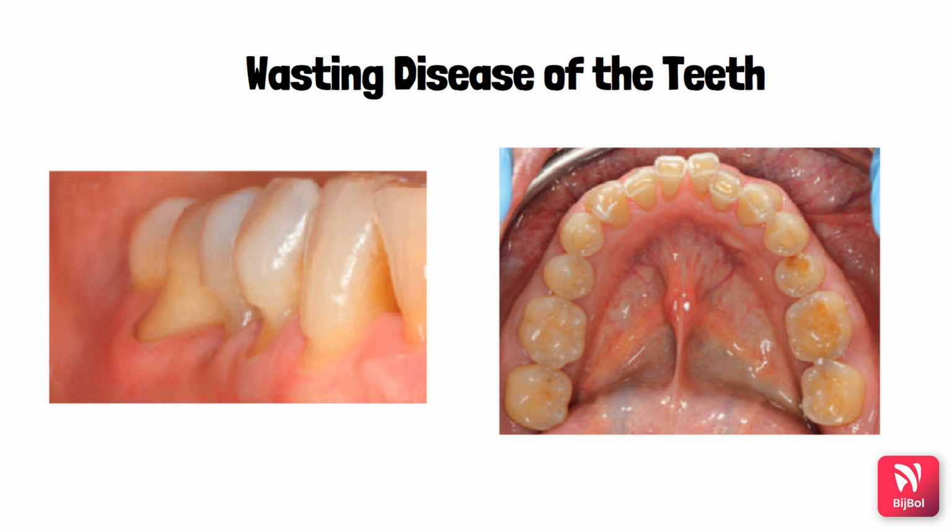Whereas abrasion refers to the loss of tooth substance that is induced because of mechanical wear other than that of mastication. Whereas attrition, as you all know, is an occlusal wear that results from the functional contact with the opposing teeth. So you need to examine for the wasting diseases of the teeth, that is erosion, attrition, abrasion, and abfraction.